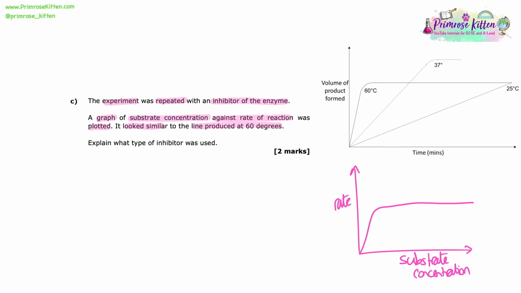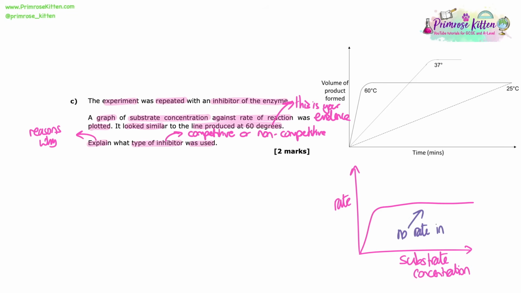So they want you to be able to explain from this evidence that they've given you in the question what type of inhibitor was used. So you've got a couple of clues that we can get from this question, and I would absolutely have sketched out this graph because having a visual is really going to help. So when it says type of inhibitor, we have to choose, is it competitive or non-competitive? And you need to be able to explain your reasons why you've chosen it, and that idea that you've got this shaped graph that looks similar to the 60-degree shape, that's kind of your evidence, isn't it?